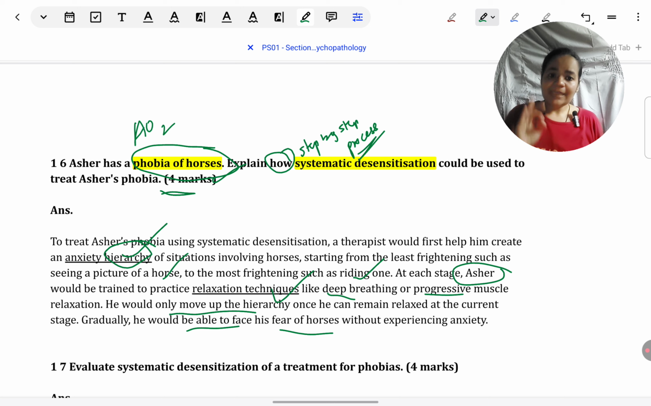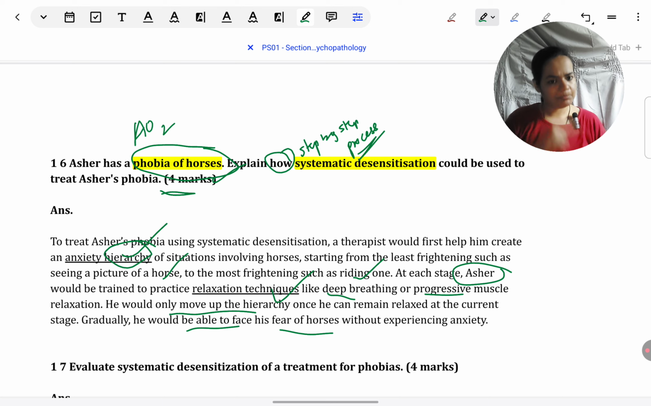Till the very end, I want you to notice how I have kept on referencing Asher and horses. I have never deviated from that. Every sentence talks about Asher and the horses. Every sentence is an AO2 sentence. That is how such an answer should be structured. And there is enough depth in this material to justify 4 marks. It is a process. First the hierarchy is developed, then relaxation is taught, then relaxation is practiced with the hierarchy, and then it is practiced to the point that the ultimate situation can be dealt with.